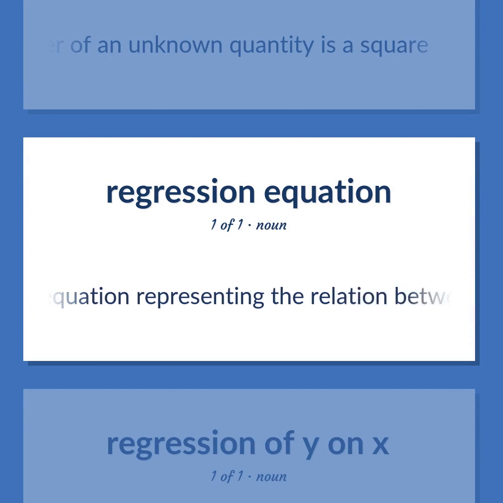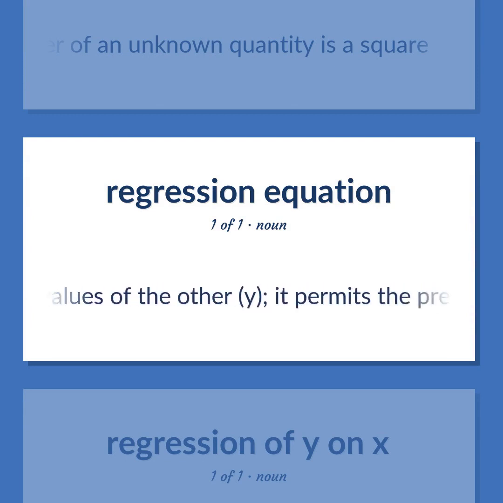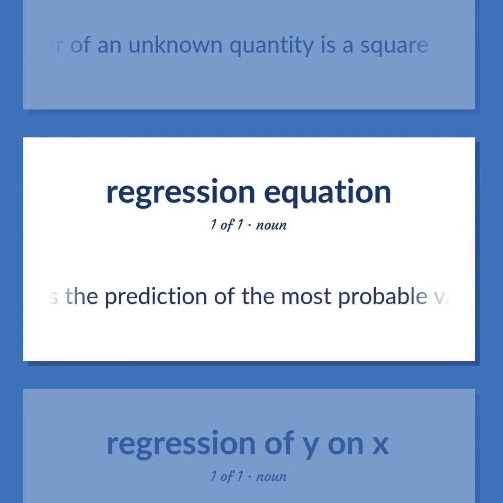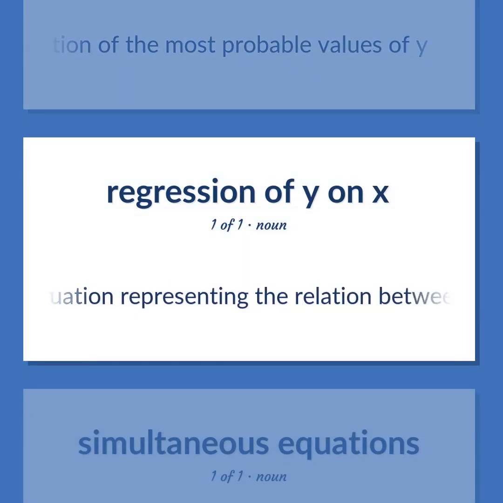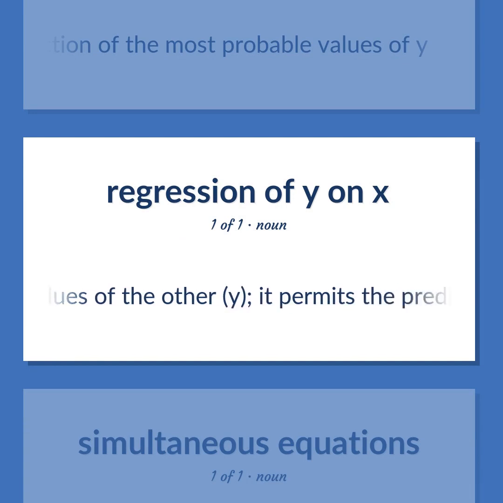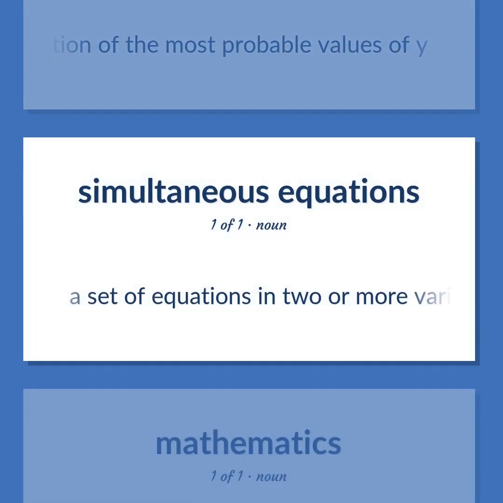The equation representing the relation between selected values of one variable, x, and observed values of the other, y. It permits the prediction of the most probable values of y. A set of equations in 2 or more variables for which there are values that can satisfy all the equations simultaneously.